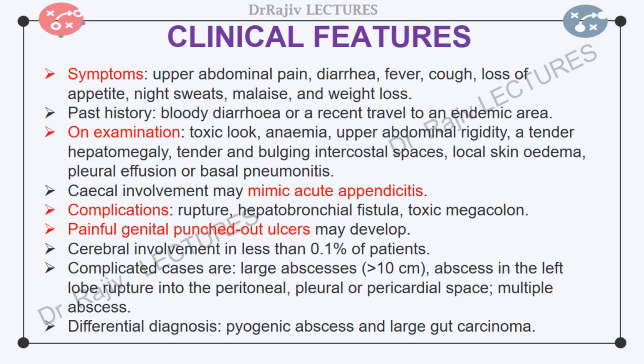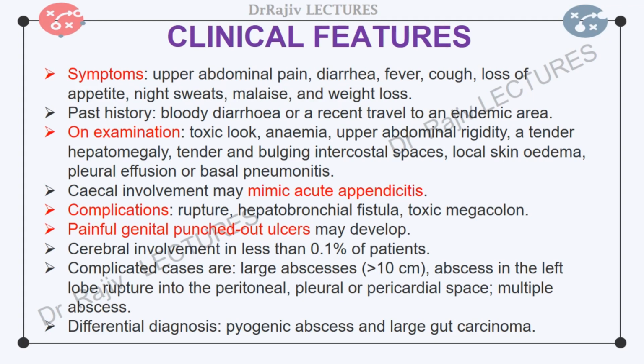Cerebral involvement has been reported in less than 0.1% of patients. Complicated cases include large abscesses in the superior part of the right lobe, which may rupture into the pleural space, multiple abscesses, and abscess in the left lobe, which may rupture into the pericardial space. Complete resolution of a liver abscess usually takes 6 months in 2/3 of patients, but 10% may have persistent lesions for a year.